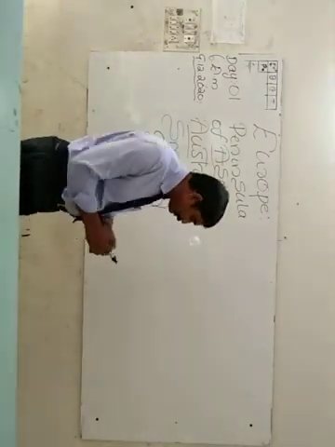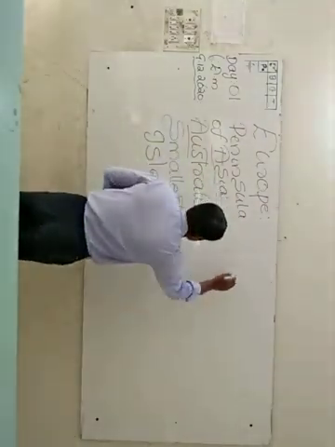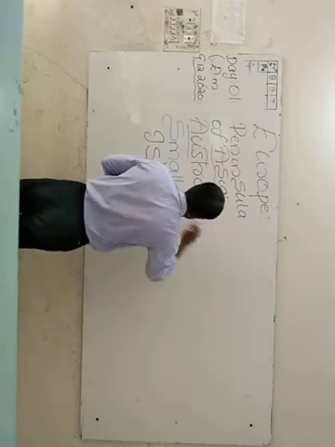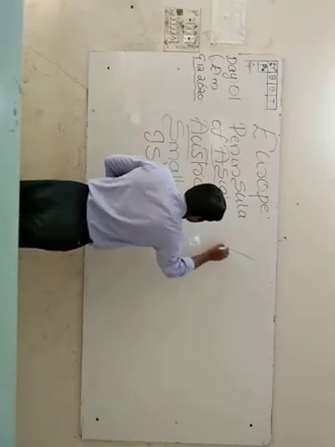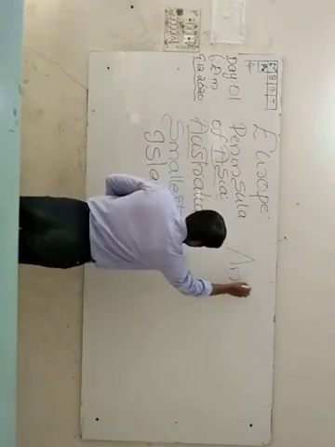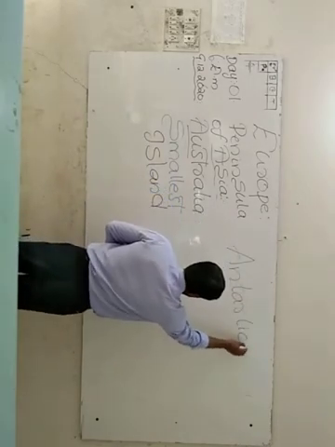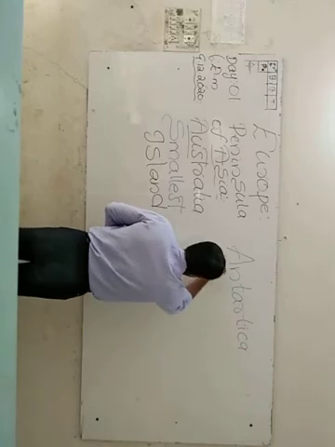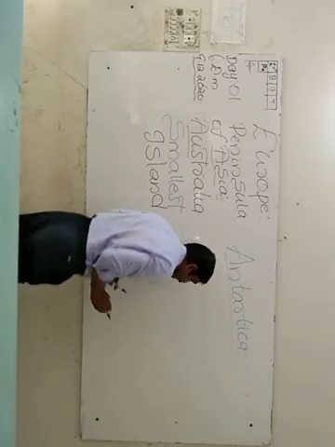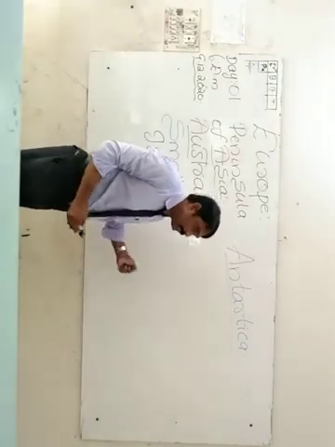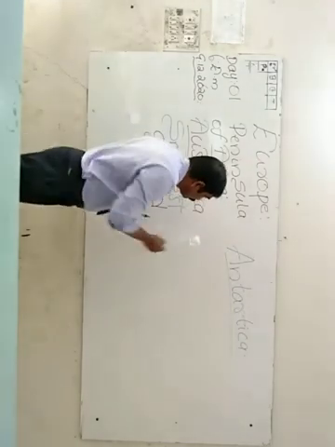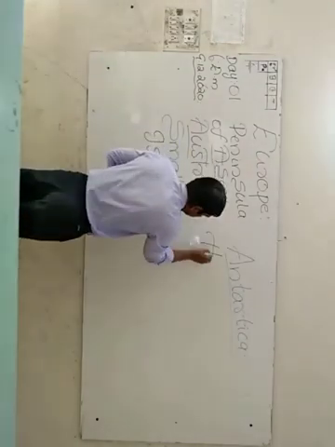Another continent is known as Antarctica. Antarctica has its own special features.